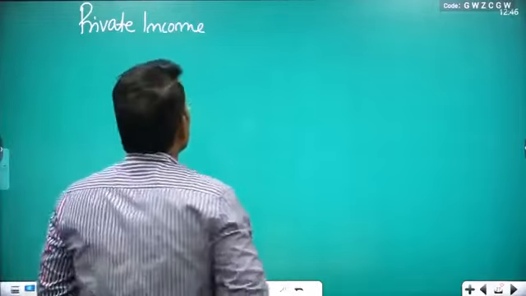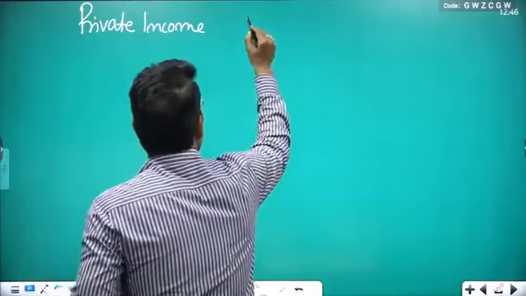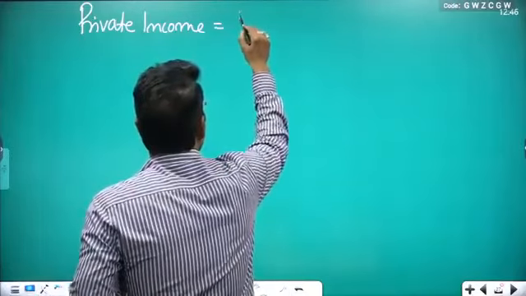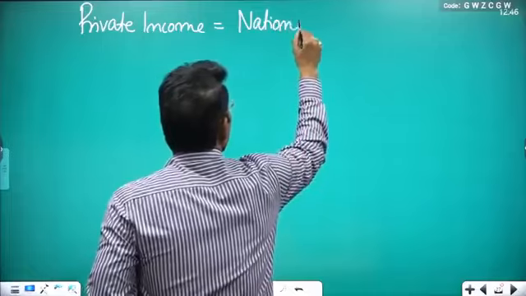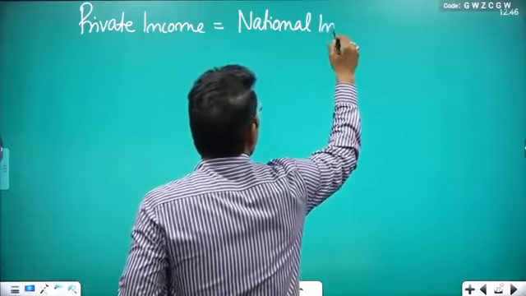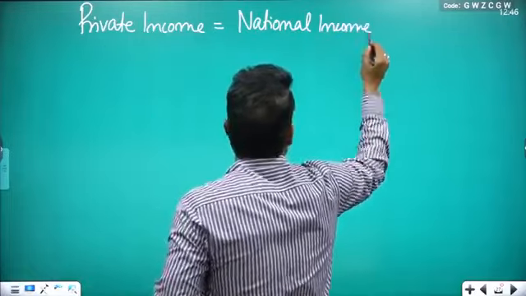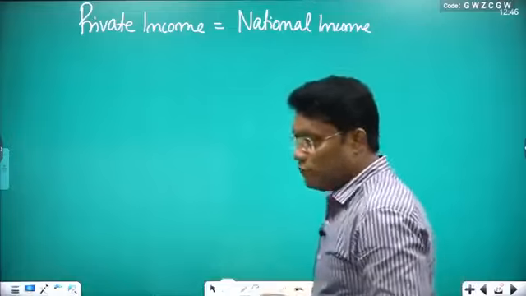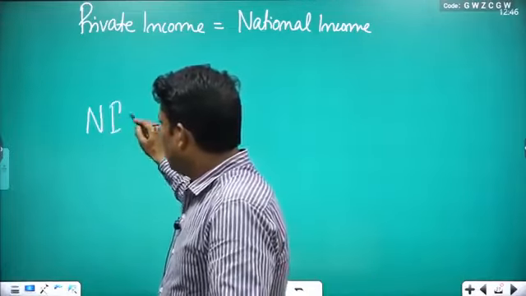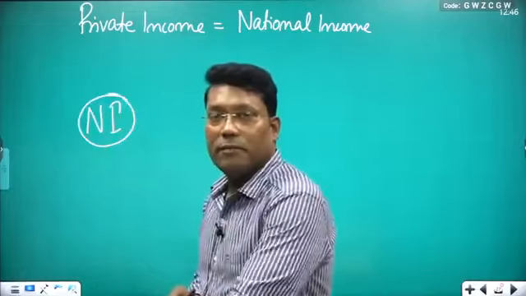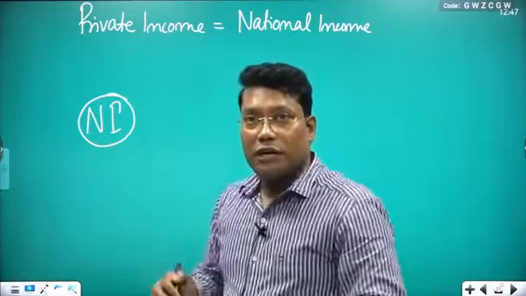Clear? So now you are able to calculate NI, national income. If you take the national income NI, you can divide the whole economy.